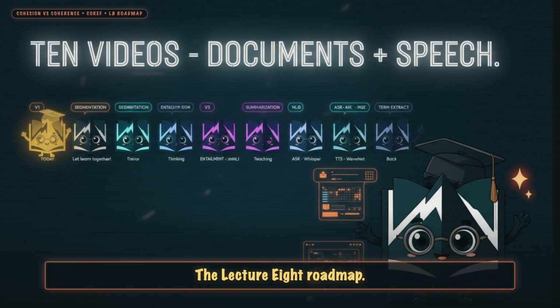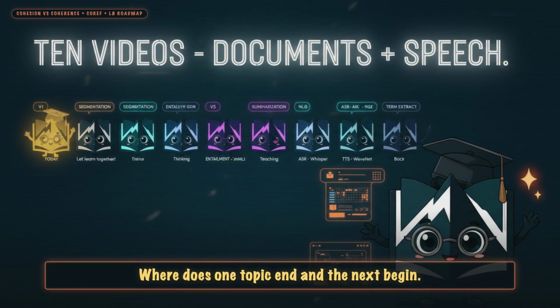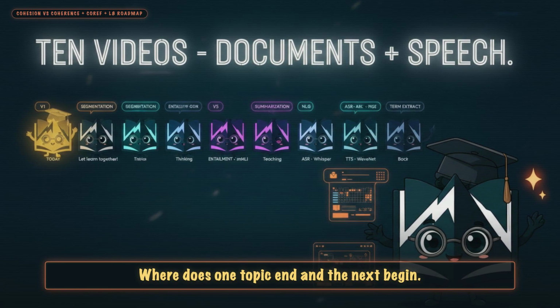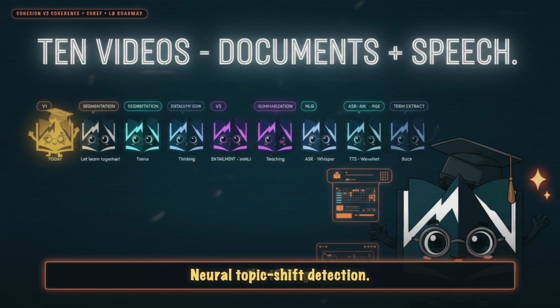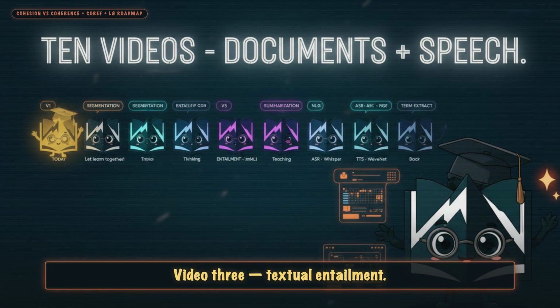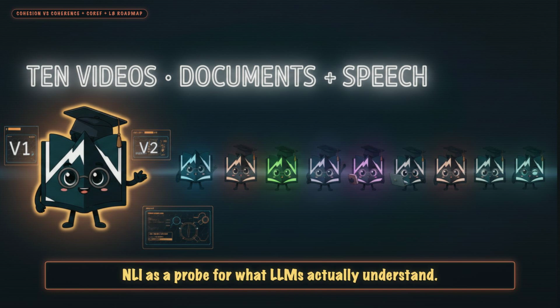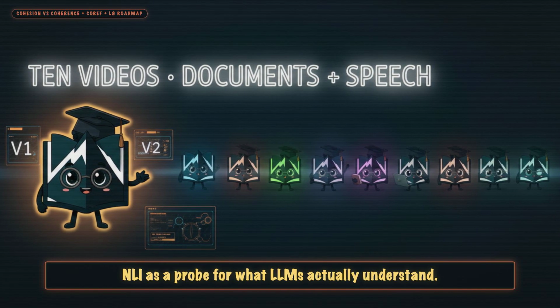Beat 3, the Lecture 8 roadmap. Video 2, text segmentation: where does one topic end and the next begin? TextTiling, S99, neural topic shift detection. Video 3, textual entailment: does sentence X imply sentence Y? The SNLI dataset, NLI as a probe for what LLMs actually understand.